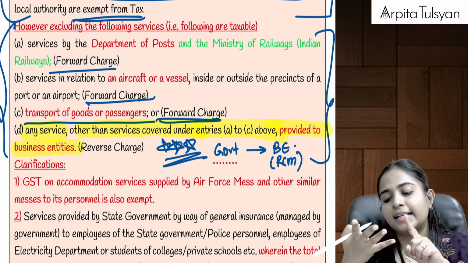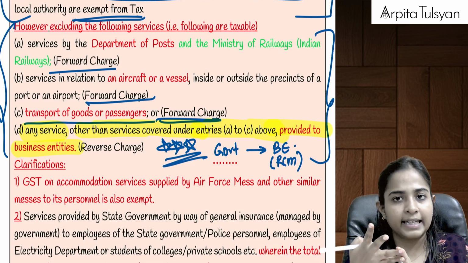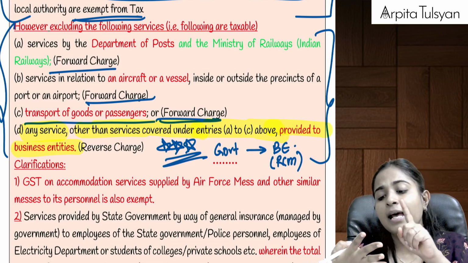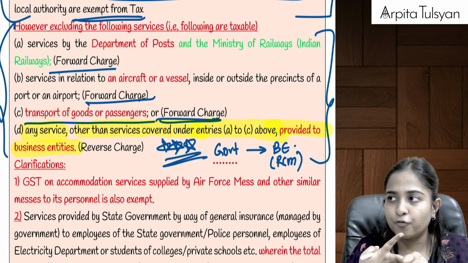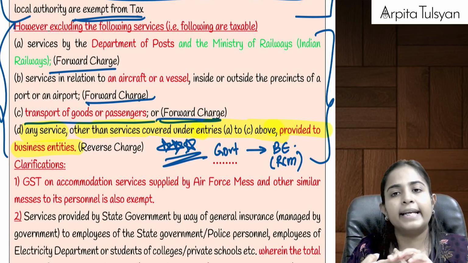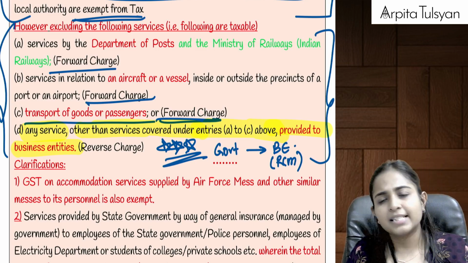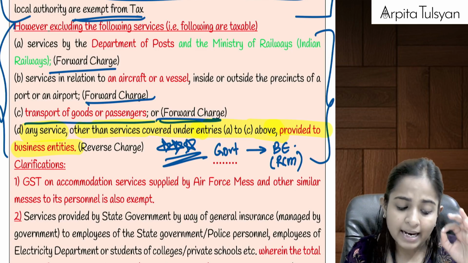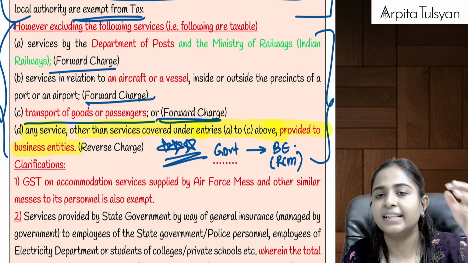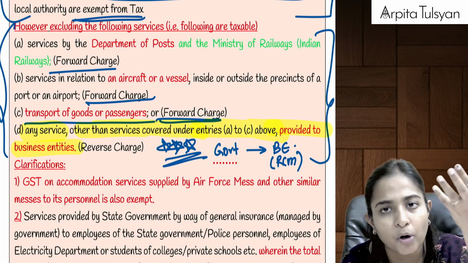Okay, anything other than Department of Post, Ministry of Railway, anything other than in relation to aircraft or vessel, anything in relation to transportation of goods or passengers, or any services provided to business entity. Apart from these 4, every service provided by government is going to be exempted. Okay, if it is exempted, then we don't have to think whether it is RCM or it is FCM.